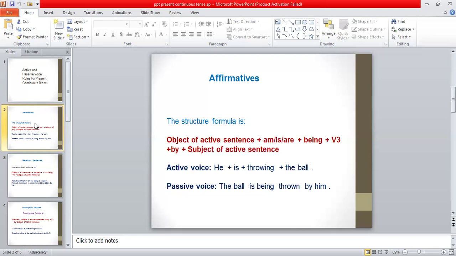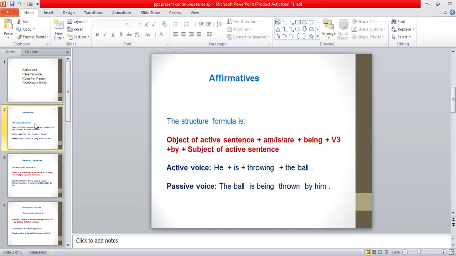It will become very easy for you if you learn the structure formula with all the kinds of sentences: positive sentences, negative, and interrogative. If you know the structure formula, there will be no mistake at all while you are changing the sentence from active into passive voice. Now you can see in the example, in the case of active voice, the sentence is,